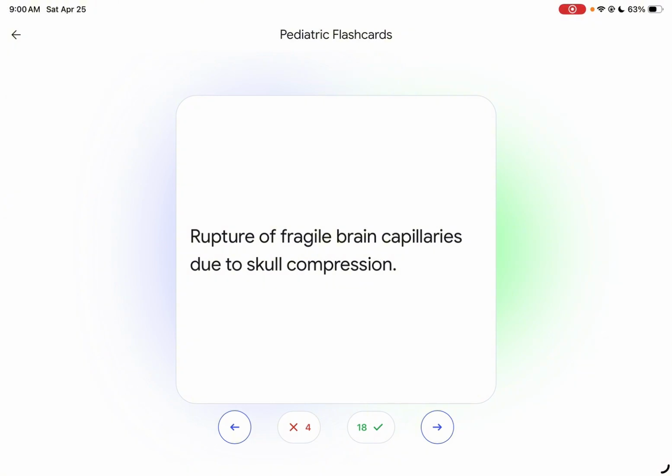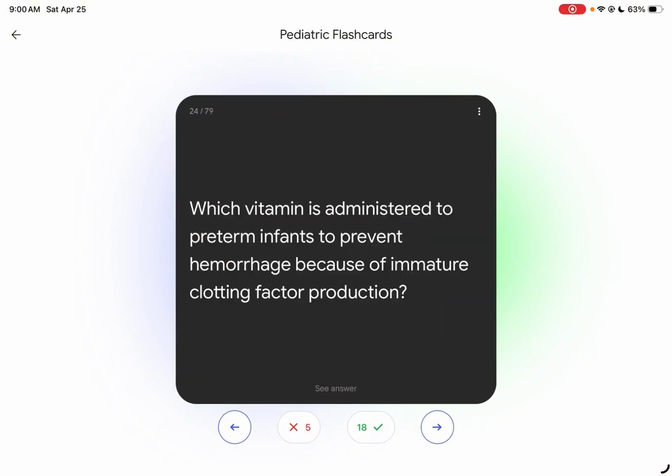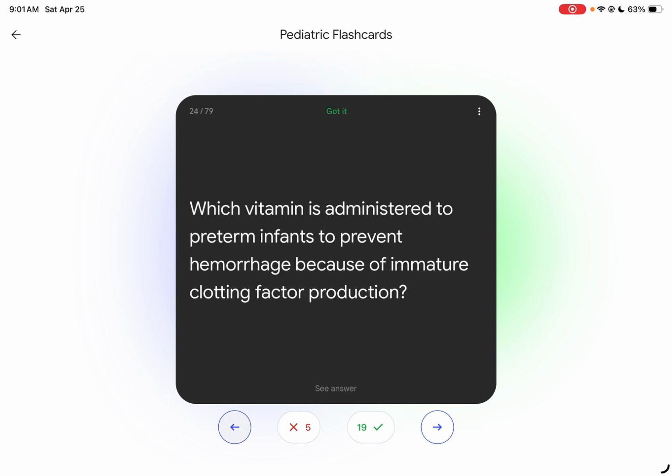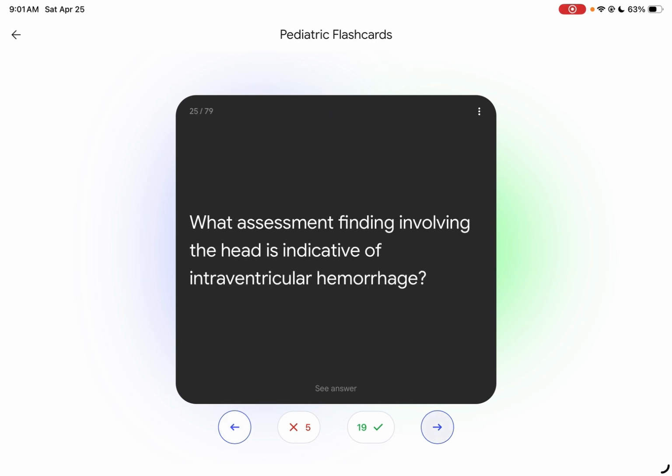Which vitamin is administered to preterm infants to prevent hemorrhage because of immature clotting factors? Vitamin K. So we need to provide vitamin K to prevent hemorrhage, because of the compression of the head. What assessment findings involving the head are indicative of intraventricular hemorrhage? In this picture, bulging fontanelles.